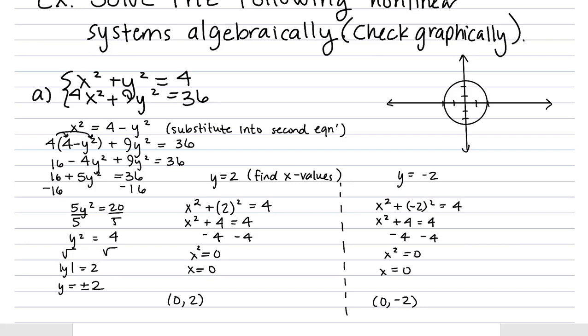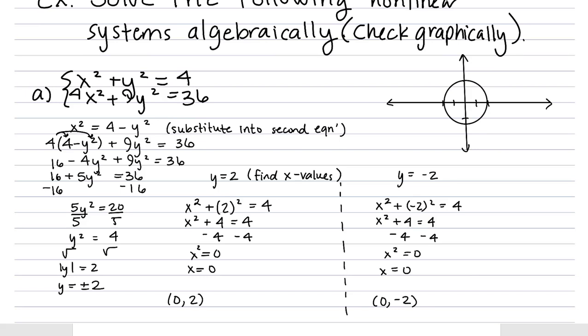Doing our best with the scale here. So there's our circle with radius 2. Just our scale so it's a little bit more accurate. There we go.